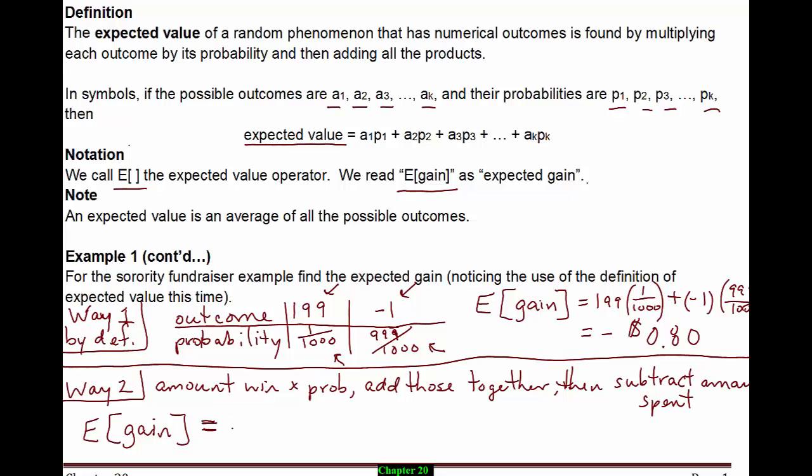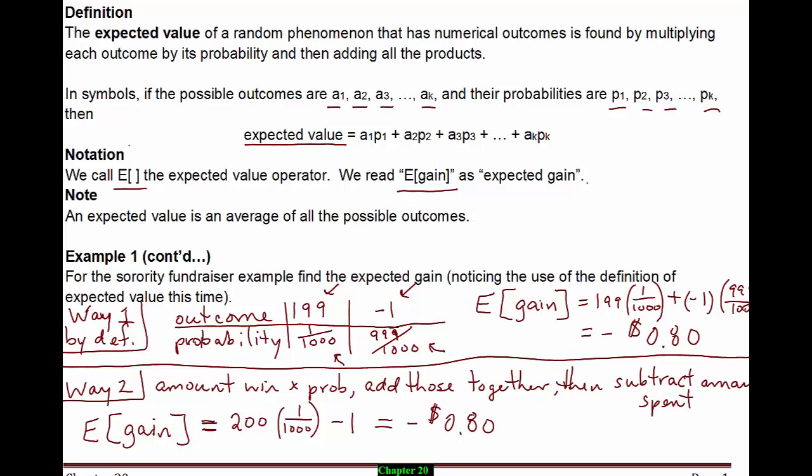So the first amount you can win is 200, and the probability of winning that is 1 out of 1,000. The second amount you can win is 0, but 0 times its probability is always going to give you 0, so you don't need to worry about the not win situation when you're computing this using way 2. So the only amount you can win is 200. It happens with probability 1 over 1,000, so we have nothing else to add to that because that's our only amount that we can win. And then we subtract the amount that we spent. And if you punch that in your calculator, again, it comes out to be minus 80 cents.